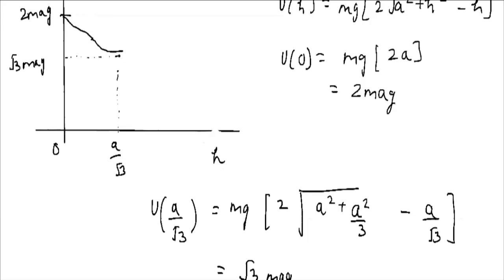When we vary h to infinity, our function would approach infinity. So it will go here, come down touching the equilibrium position, and then move up like this. So this is the graph. Hope you have understood this explanation. Thank you.